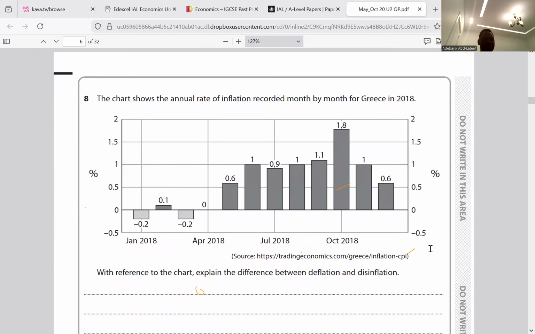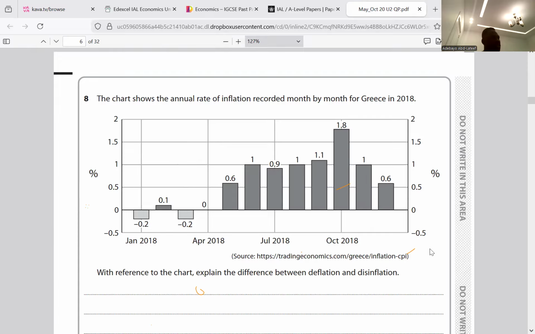Inflation is determined within a year. So it's just about a year. That's why we have the current basket value, the current basket price and the base year. So it's always within a year. So based on what we have here, first, deflation. Deflation is the persistent fall in the general price level of goods and services within an economy during a year.